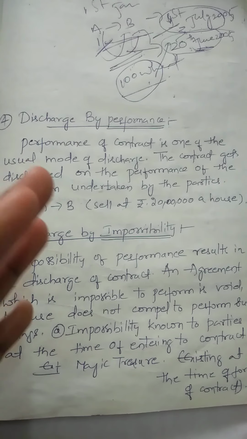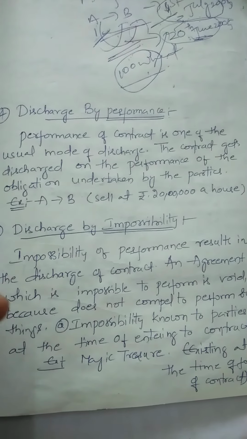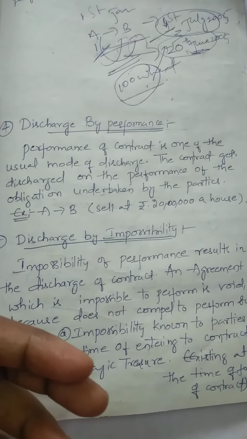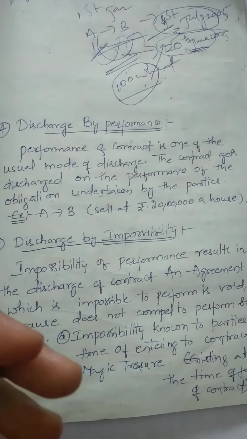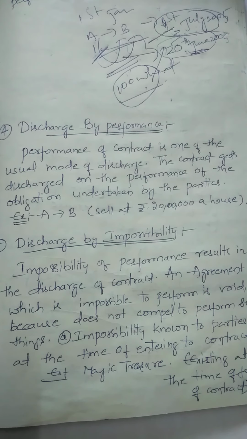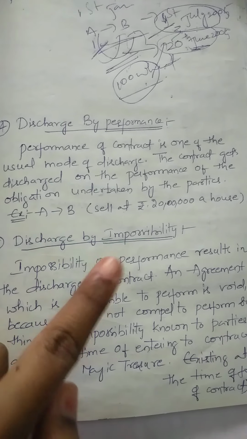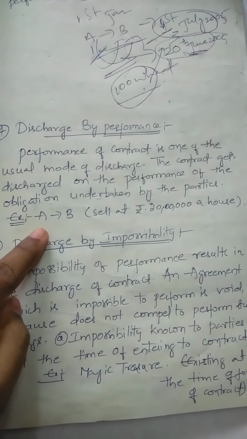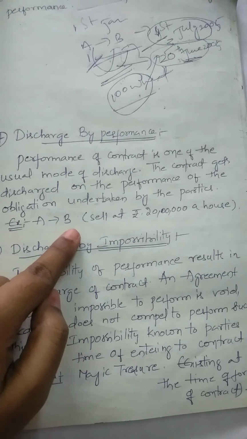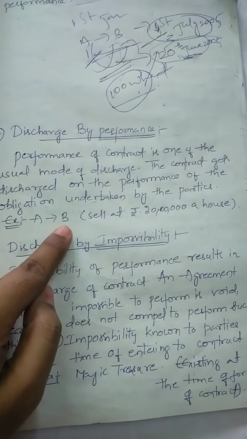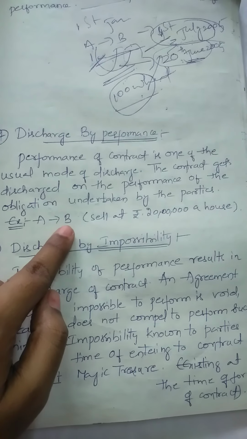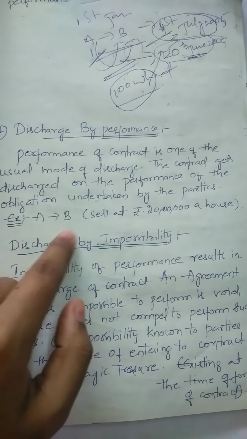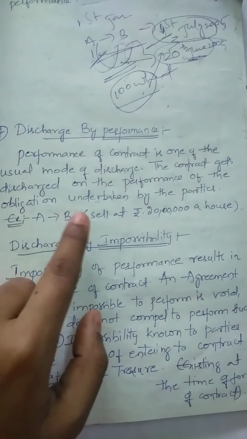So here A has a right to take the amount of 20 lakhs, and B has the right to take the ownership of the house. So here both the parties are completing their rights. And what is the obligation here? The obligation of A is to give the documents or ownership to B. And what is the duty of B here? B's duty is to pay the amount to A. So both the rights and duties are completed between the parties.